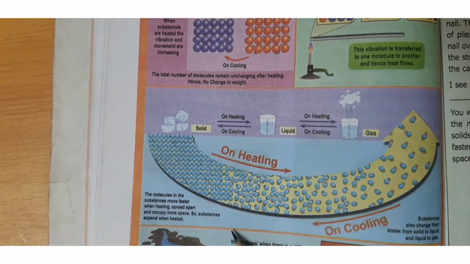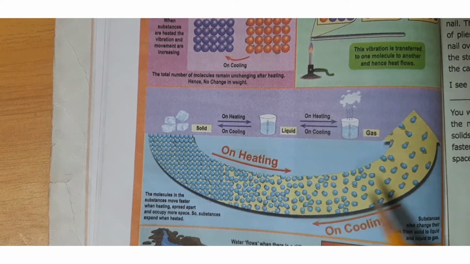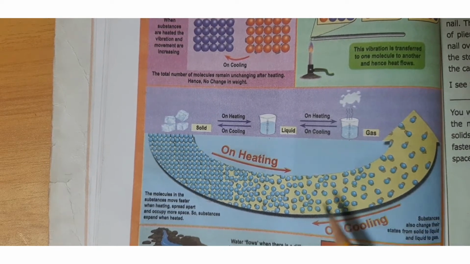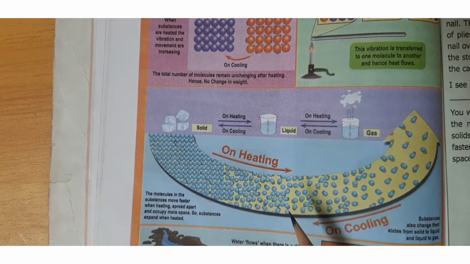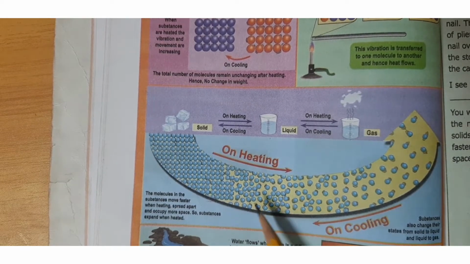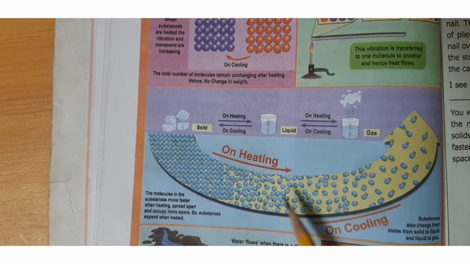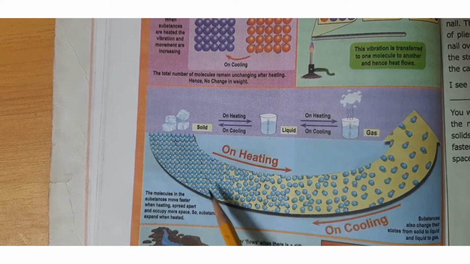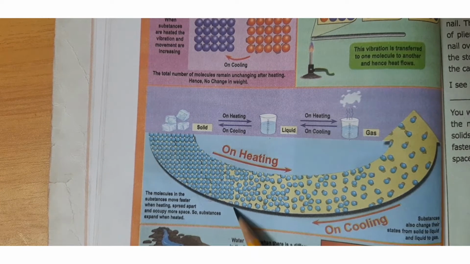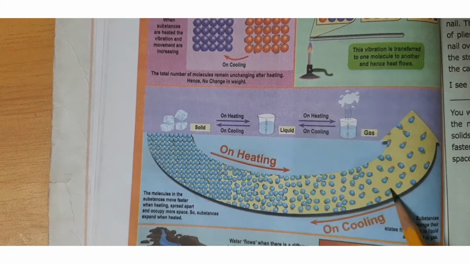The reverse is possible. For example, if we cool the gas, due to low energy the temperature decreases and it comes to the liquid state. And the liquid, on cooling, due to low temperature and low kinetic energy, freezes and comes to the solid state. So heating and the reverse, cooling, depend upon the heat energy.